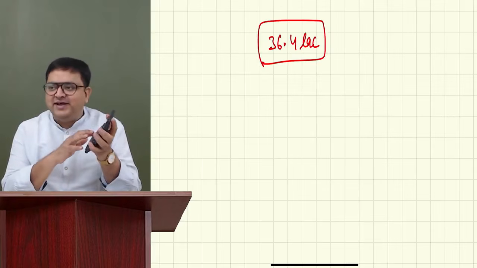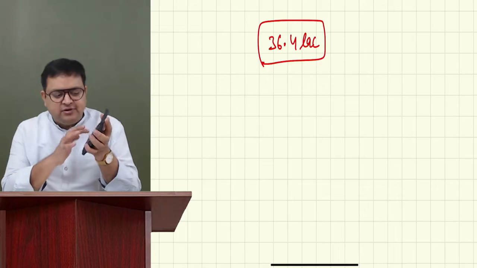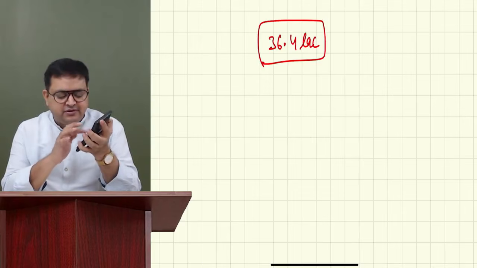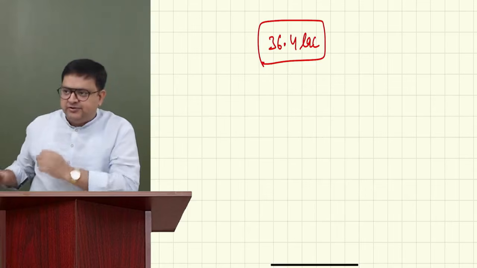7.82. So how have you done it? Simple. Write 36.4 minus 15, into 0.3, plus 1.4. 7.82. Very good. I believe that you understood it.